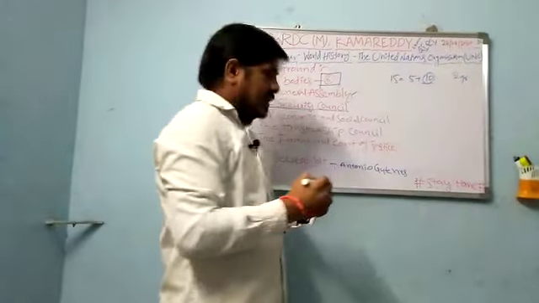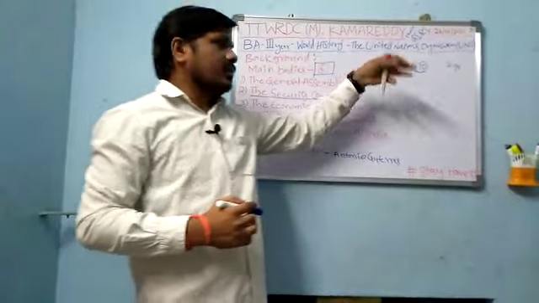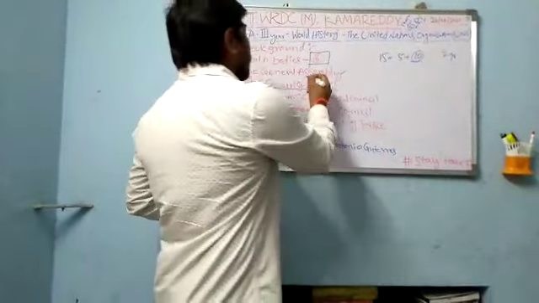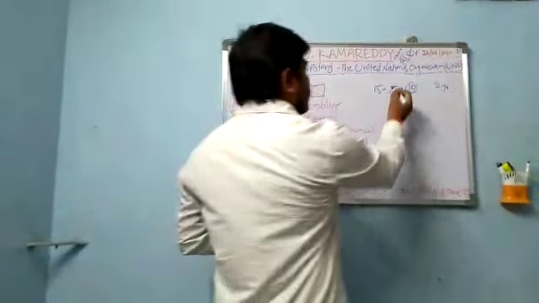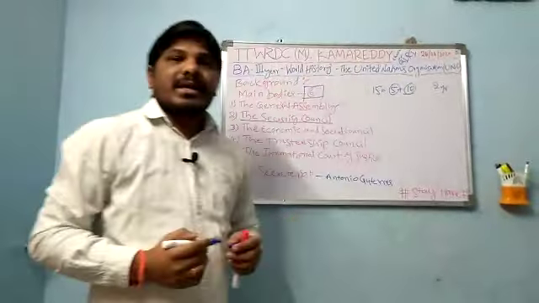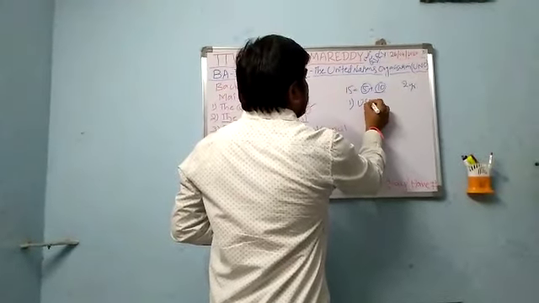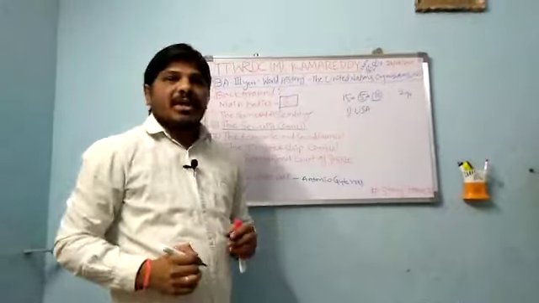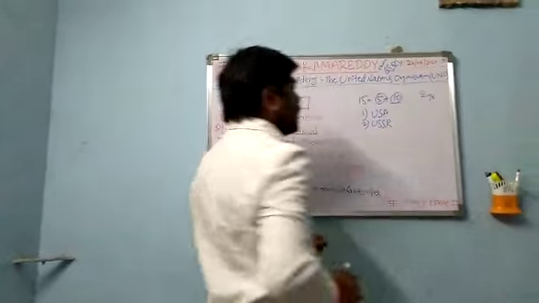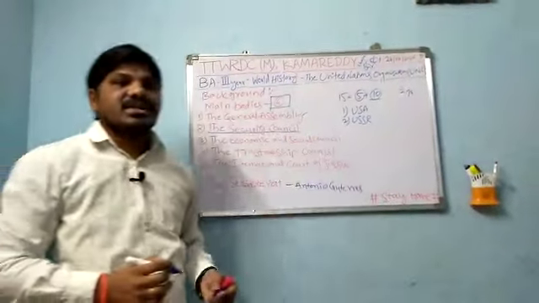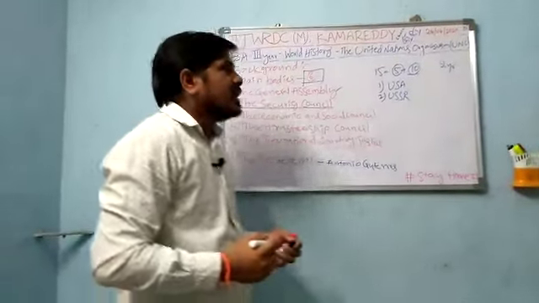Every 2 years, the 10 members are changed and replaced with other countries by the election of the UN General Assembly. But the 5 members never change. They are called permanent members. The countries are the USA, United States of America, and the second one is USSR, which stands for Union of Soviet Socialist Republics.